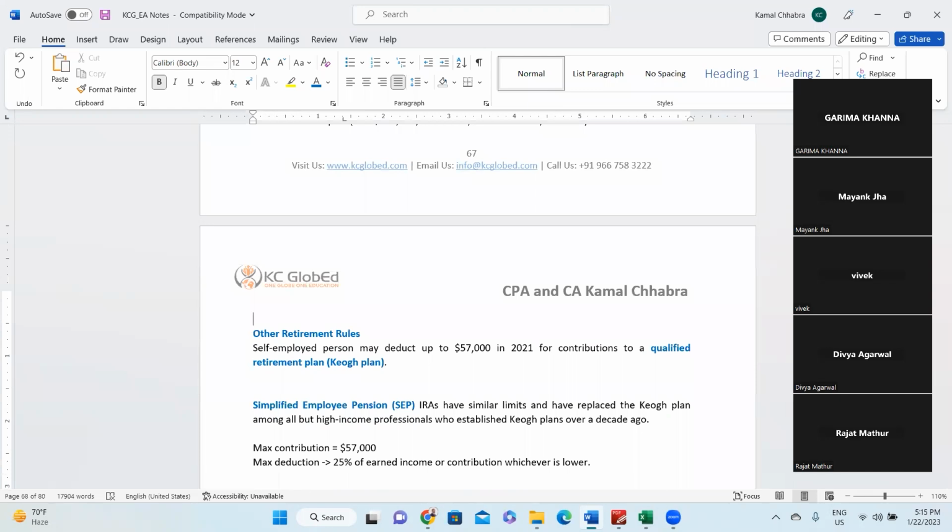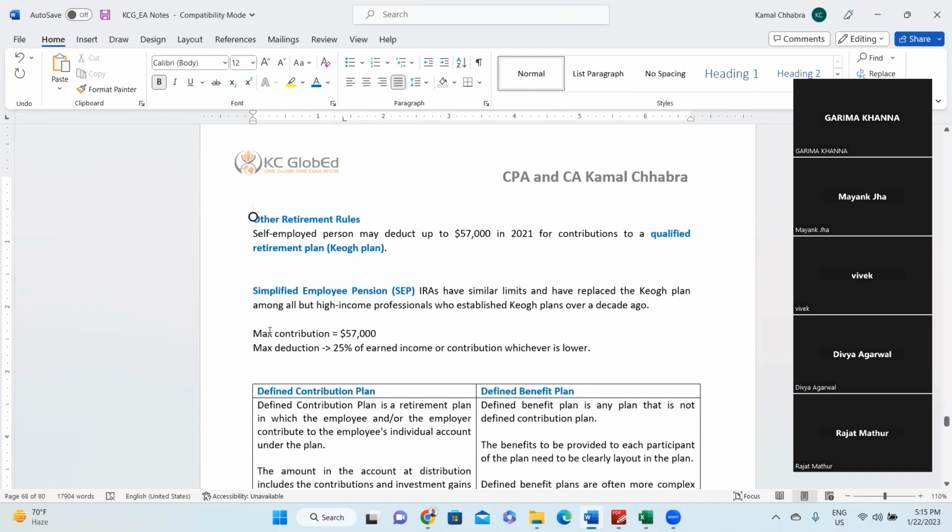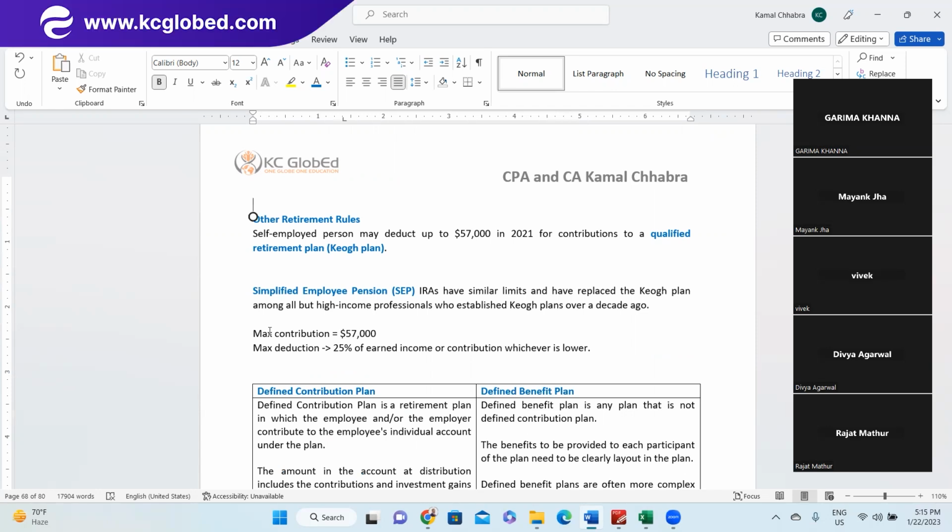Other retirement rules. First one is the self-employed person. A self-employed person can make a deduction or contribution up to $57,000 for financial year 2021 for the contribution to the qualified retirement plan. I think that's called the Keogh plan. This also I think we have covered yesterday, right?